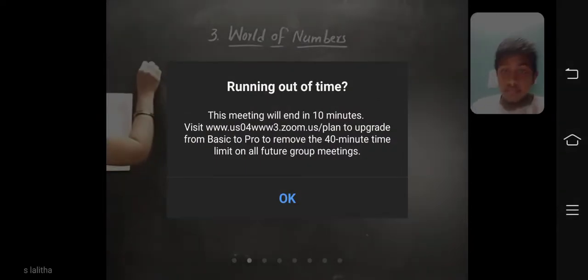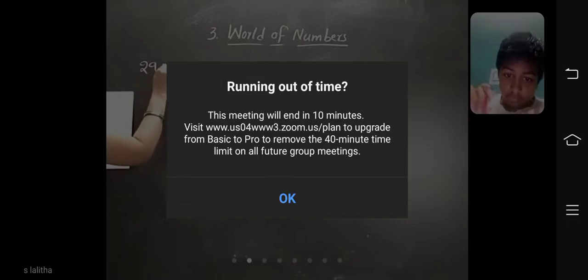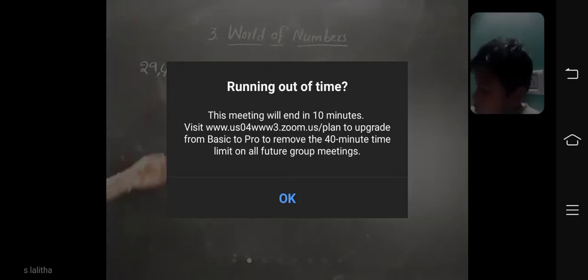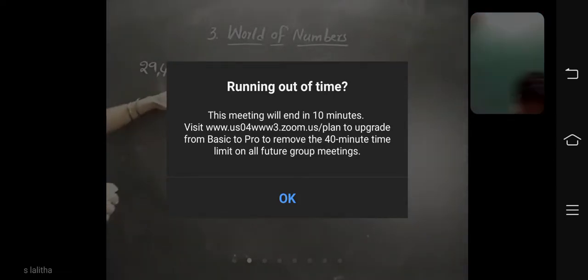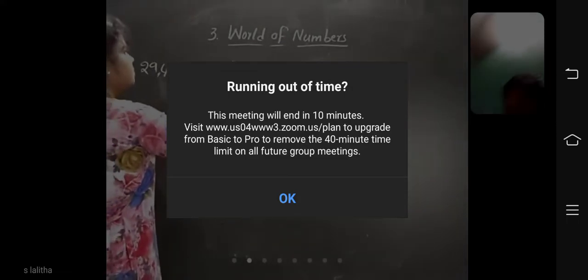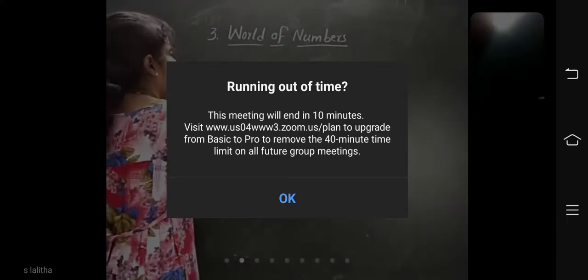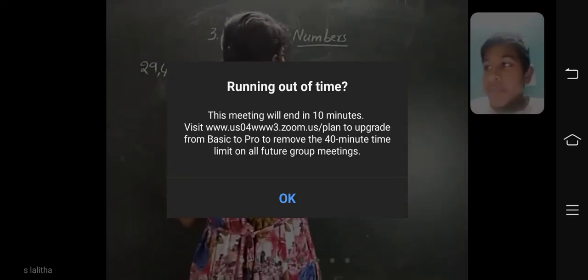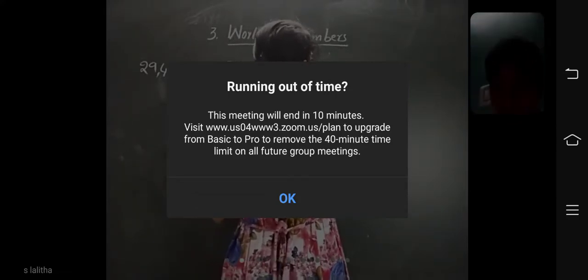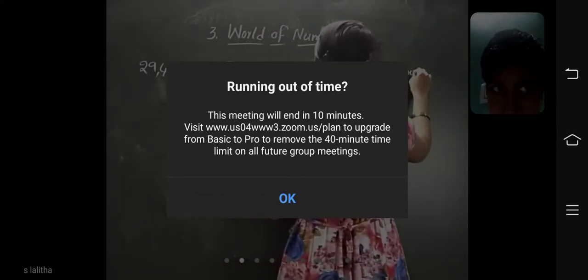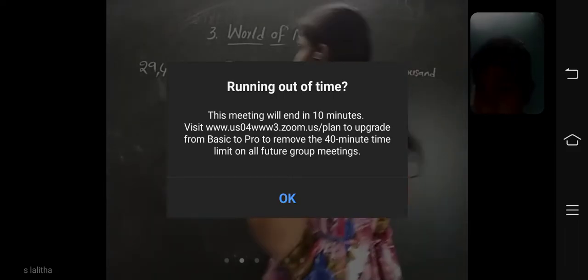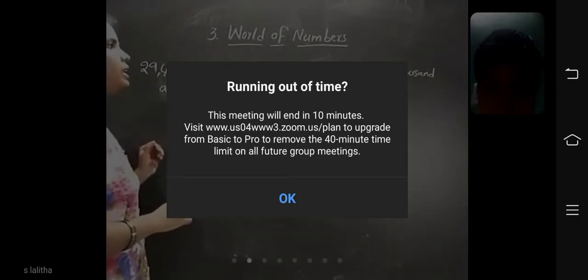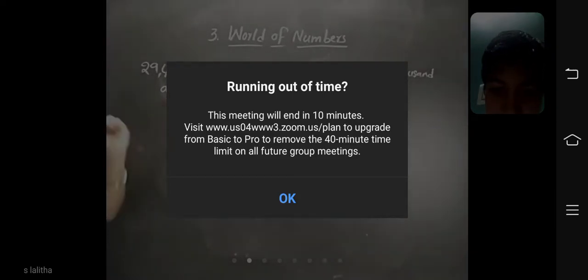So see children, 29 lakhs 47,002. Okay, those who have finished, once check the answers now. Check whether your writing is right or wrong. 29 lakhs 47,002.